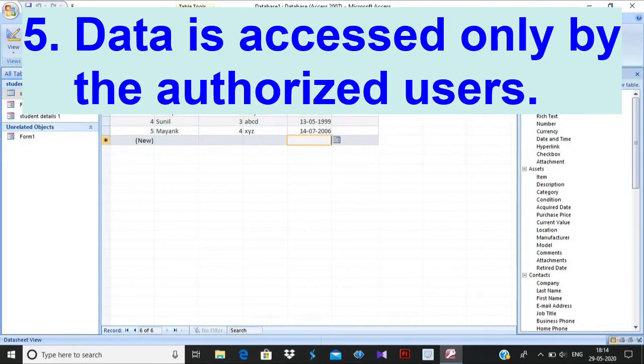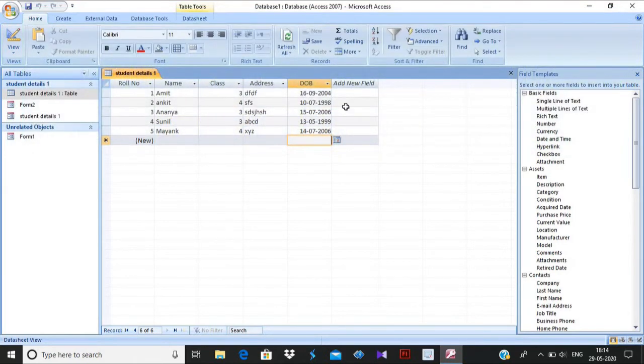In a DBMS, the data administrator has complete control over the database. It ensures that data is accessed only by authorized users. If you want, you can even apply a password to your database so that no one can easily access it. So the data is more secure in MS Access. Only an authorized user can see or edit this data.